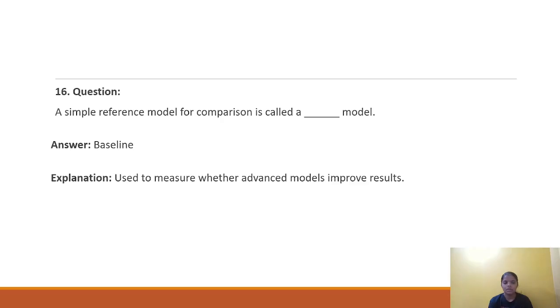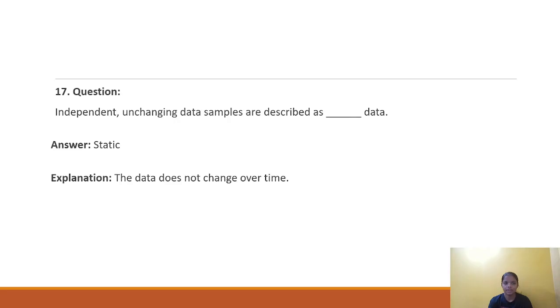Question number 16. A simple reference model for comparison is called a blank model. Answer of the question is baseline. It is used to measure whether advanced models improve results. Question number 17. Independent, unchanging data samples are described as blank data. Answer of the question is static. The data that does not change over time is static.